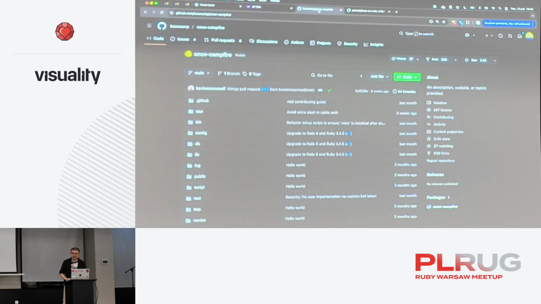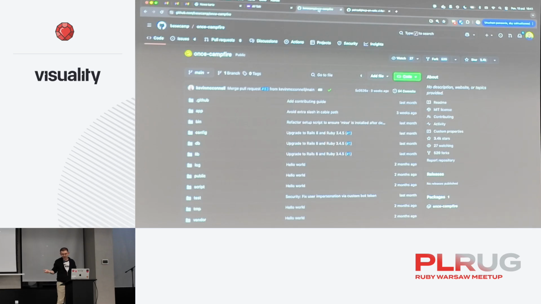It's open source since last month, actually. As a side note, if you want to see how the creators of Rails actually use Rails, here's an example. You can download it, see how it works, see the code and review it. It's an interesting approach, but definitely go and read it.